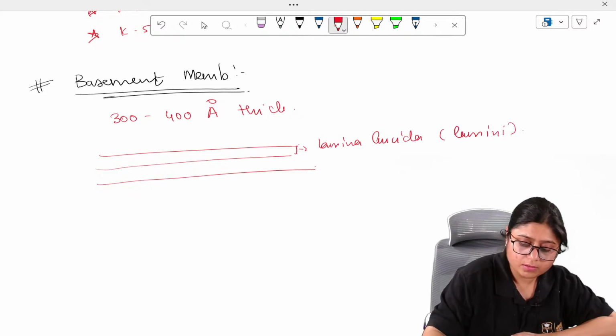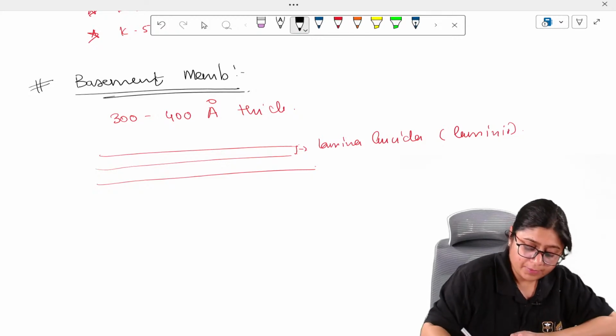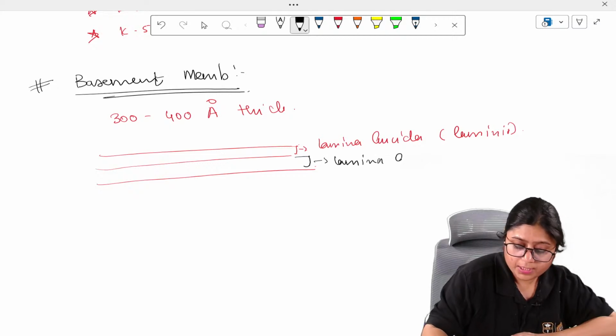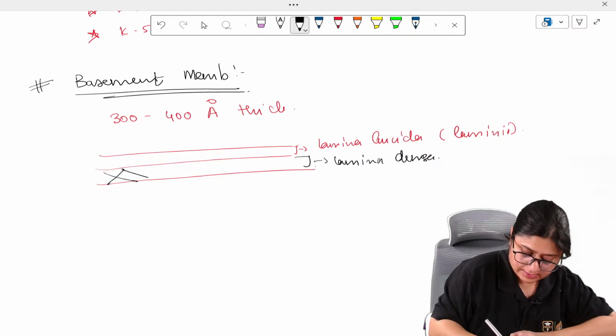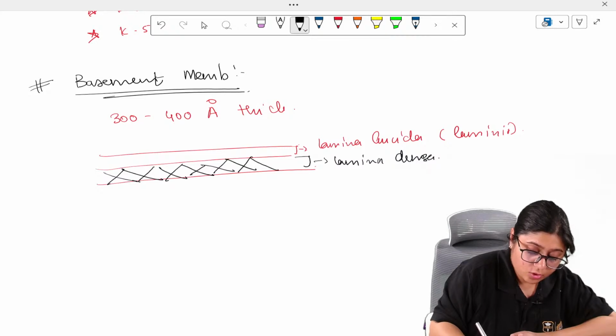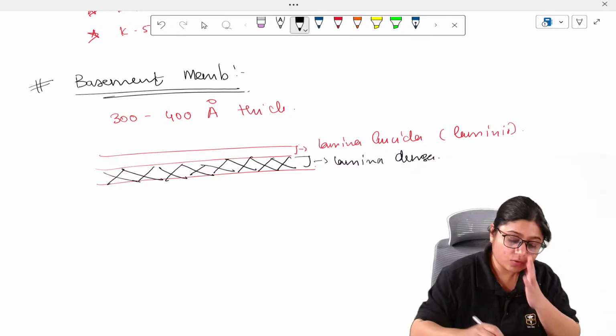Next is lamina densa. This layer is very much rich in collagen type 4. There is cross-linked collagen, and that's why it appears dense in the microscope.